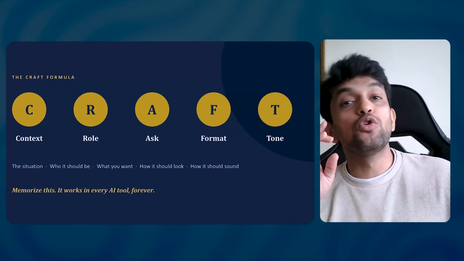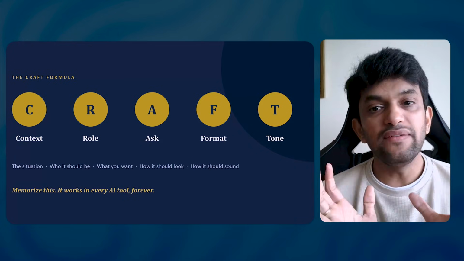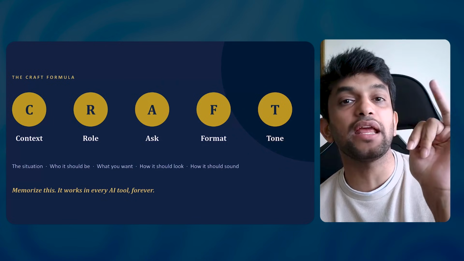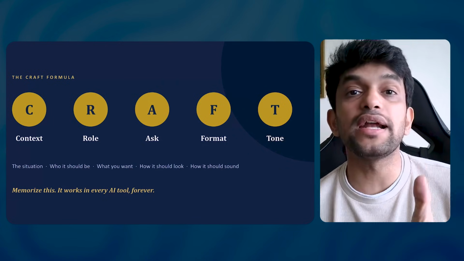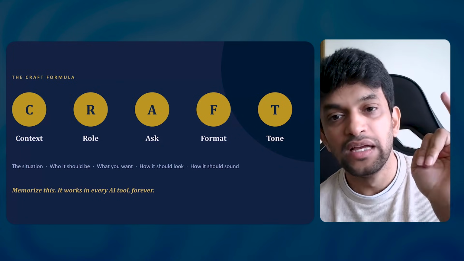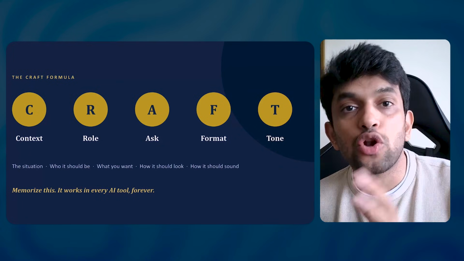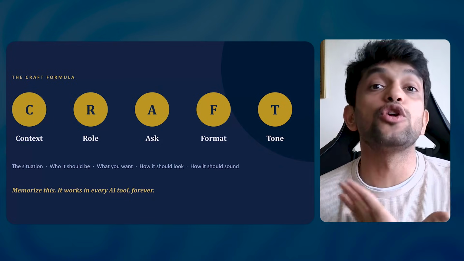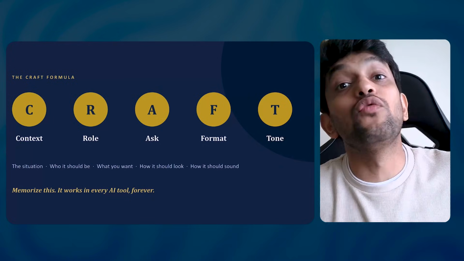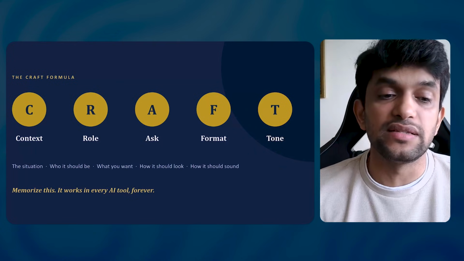You'll be like, Amrit, how do I know my tone? No worries. Even if you're not able to do all 5, C-R-A-F-T, whenever you're writing a prompt, always look for C, R and ask. These 3 you can do, right? Context, you can tell what is the situation. Role, you can tell what you want the AI to behave like. And ask, what you want it to do. This is 100% possible. We should at least try to give these 3 things.